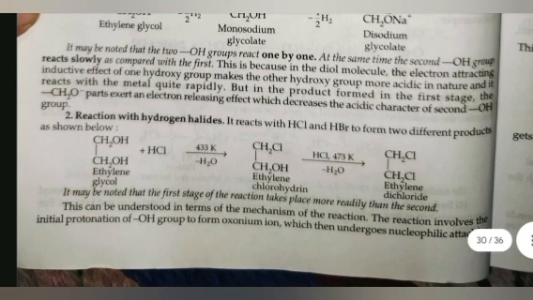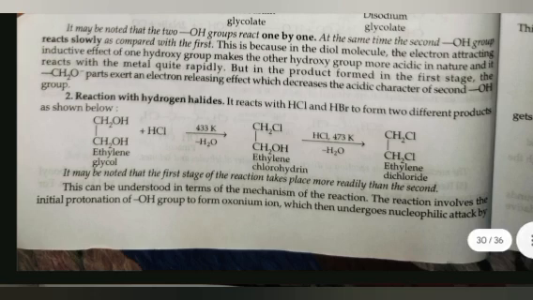It may be noted that the two OH groups react one by one. The second OH group reacts slowly as compared with the first. This is because in the diol molecule, the electron attracting inductive effect of one of the hydroxy groups makes the other hydroxy group more acidic in nature, and it reacts with metal quite rapidly. But in the product formed in the first stage, the CH2O negative part exerts an electron releasing effect, which decreases the acidic character of the second OH group.